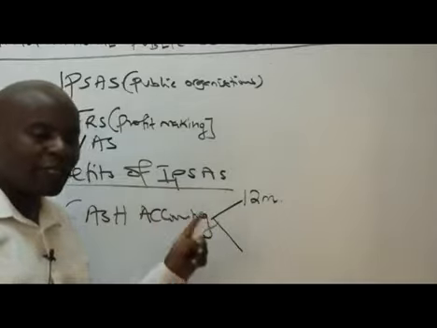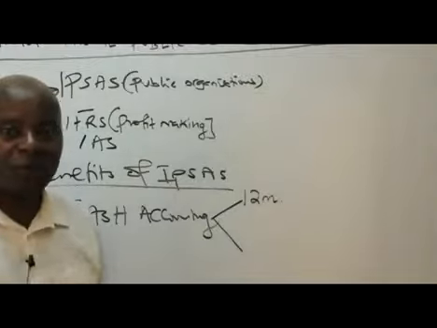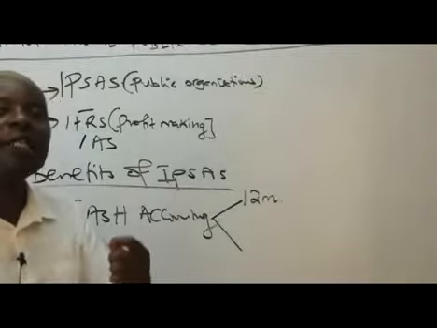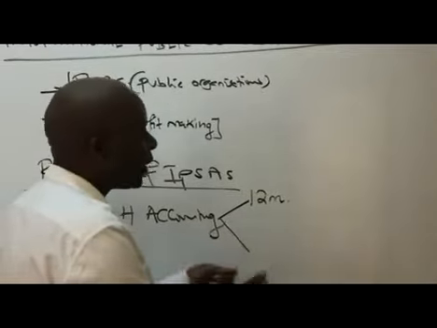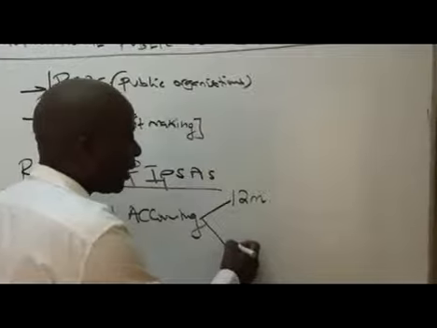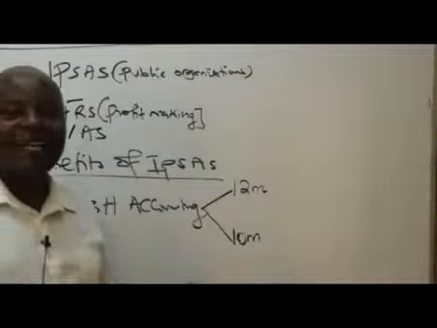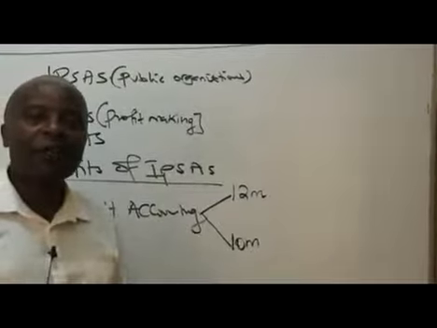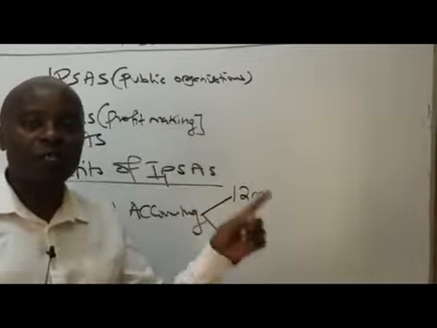Normally what happens, some students will come and say, hey, things are not looking up, could you kindly give me 2 or 3 months? So it will reach end of the year and you realize that we still have some 2 million Kenya shillings outstanding. So in this case, the cash that we have received is 10 million. Under cash basis, you cannot account for what you have not received.